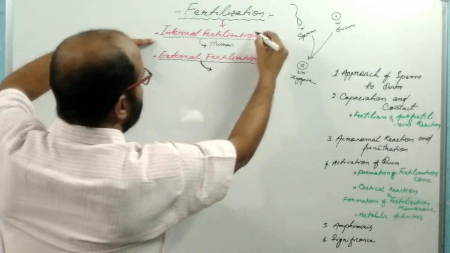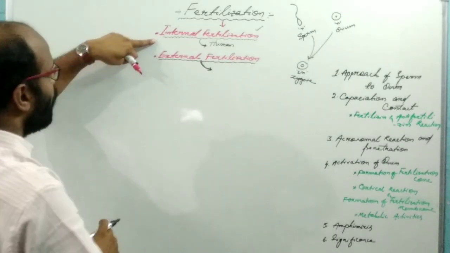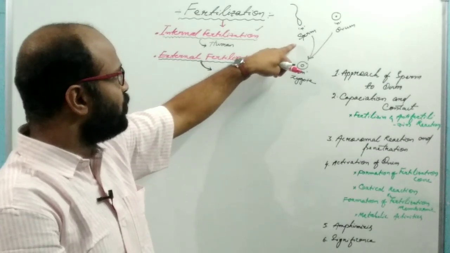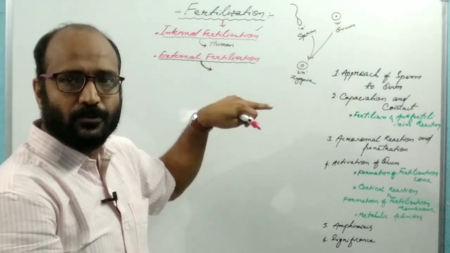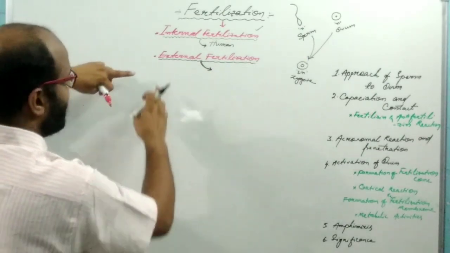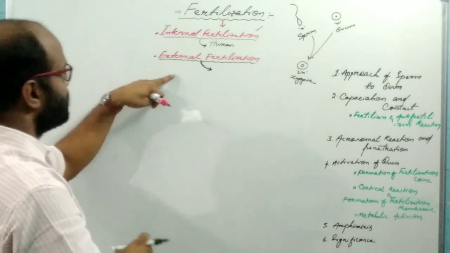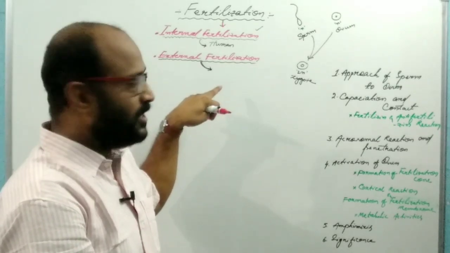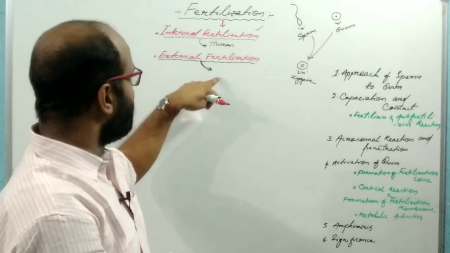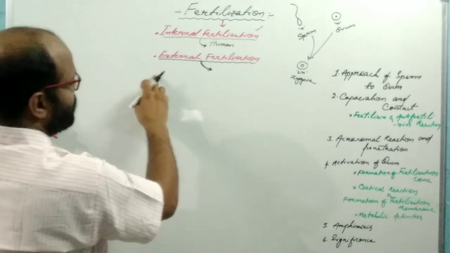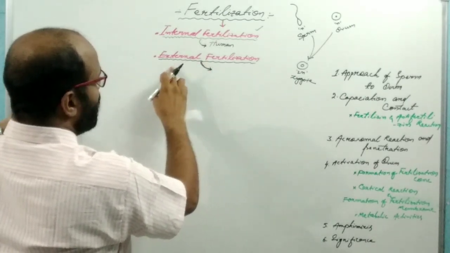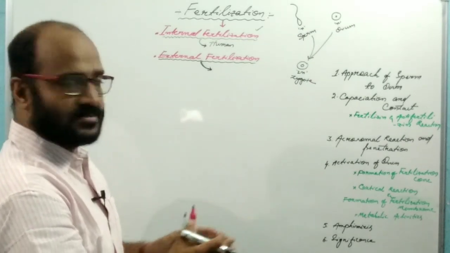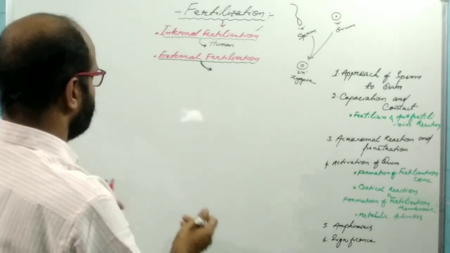In internal fertilization, body fluid provides the aqueous medium for the swimming of sperm or the floating of ovum. But in external fertilization, the surrounding water body, or any aqueous fluid, acts as the medium.